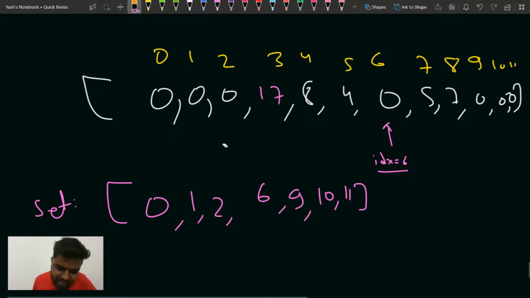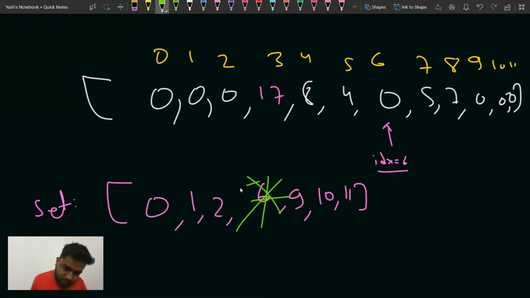You will find this element 6 and delete it from the set. First of all, you will delete it from the set. Now, inside this set you will find the first element that is greater than 6. Can you tell me which is the first element that is greater than 6 in this particular set?